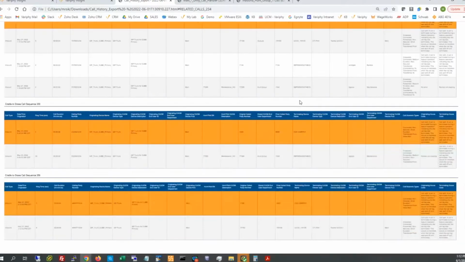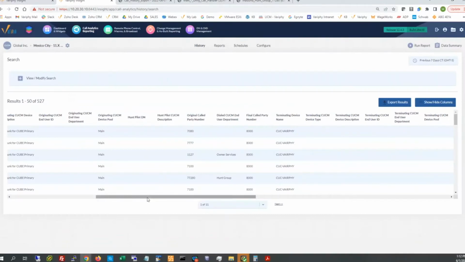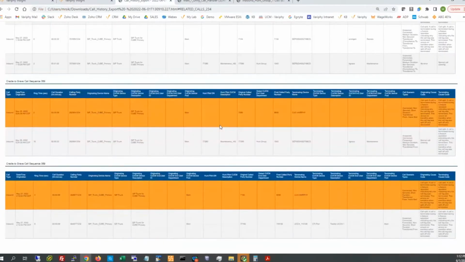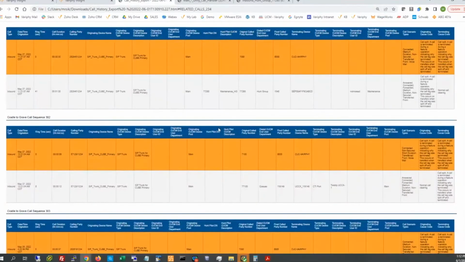Okay, so now that we know what our Unity port number is, it is 8,000, that we do know. But now looking kind of at these cradle to grave search sets a little bit, we want to know what the options are. So if there is a Unity handler off of this 8,000 that is servicing some options, we're going to see subsequent legs in these sequences, knowing that they were routed elsewhere. For instance, this one right here came to 7080, went to 8000, and then transferred on down to 77280, which I know is a Hunt group. It's being stamped here, Hunt Pilot DN. I can see it was picked by extension 1548 by this user in this department that we actually created from Call Manager for a minute and 30 seconds.